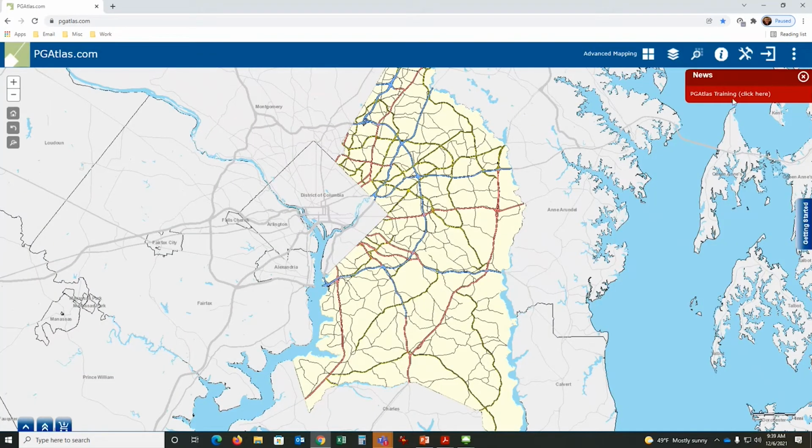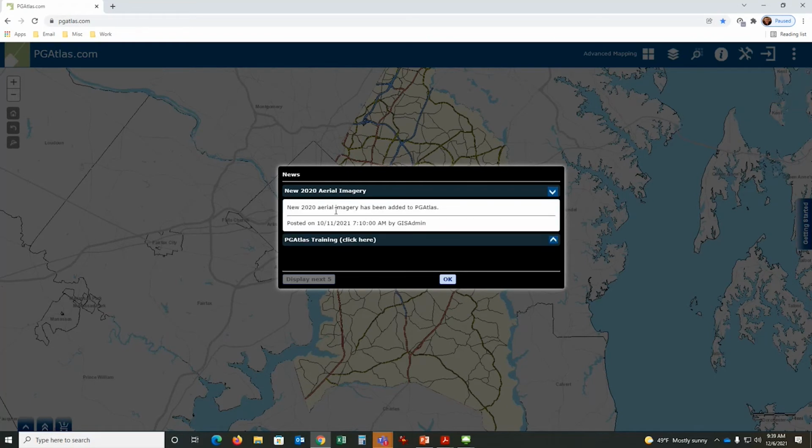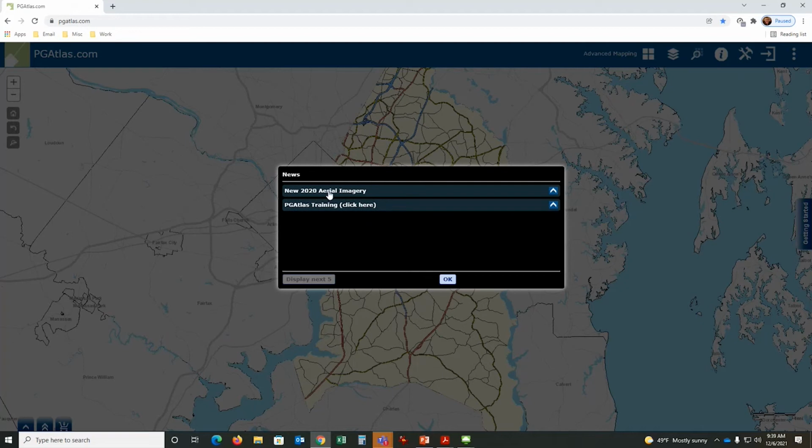Notice the red box in the top right corner. When you see this red box, and this one says pgAtlas, click here, it's actually giving you news. It's telling you that something is happening that you need to pay attention to. This last one that popped up was, we just added new 2020 aerial imagery. You can click on it and it will tell you that that change has occurred. So you don't have to discover it by accident. There is information popping up there in the red box. If we have to shut down pgAtlas for training, or for server updates, anything like that, we'll put a red box up there to give you a warning that it's coming.